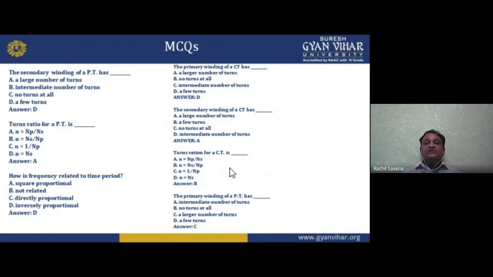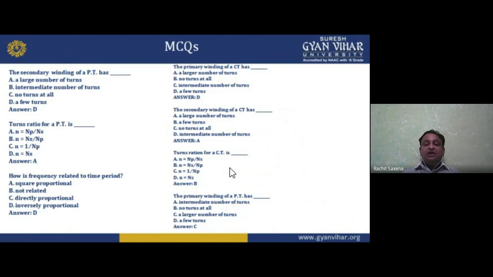The primary winding of a CT, that is current transformer, has: large number of turns, no turns at all, intermediate number of turns, few turns. Option again D, a few turns. Step up construction. The secondary winding of a CT has step down construction, meaning a large number of turns. The options are large number of turns, a few turns, no turns at all, intermediate number of turns. So option is B. The turn ratio for a CT is NP by NS, NS by NP, 1 by NP, NS. So option is B, NS by NP, secondary turns to the primary turns.